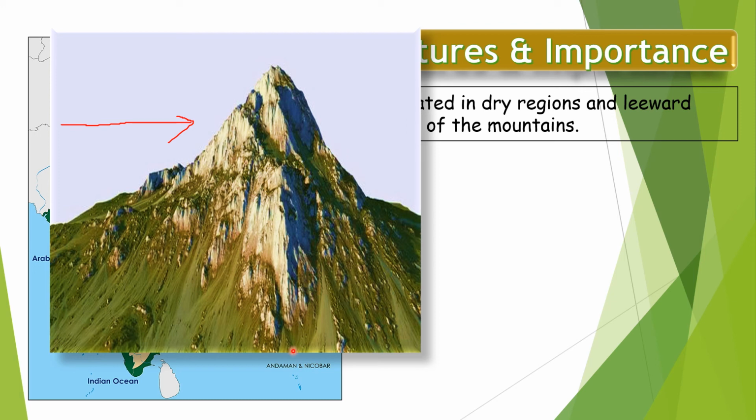Okay. Now suppose wind is coming from the east direction. Again it will be blocked here only. And on the other side, wind will not be there. So the location of the plateau will be this side. Why? Because this is the leeward side of the mountain where wind is not able to get in. Is it clear?